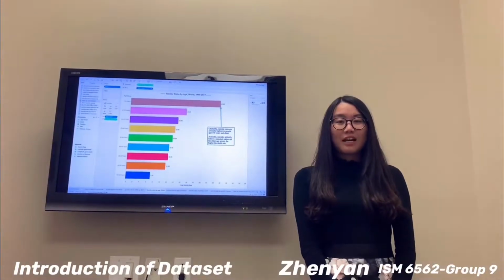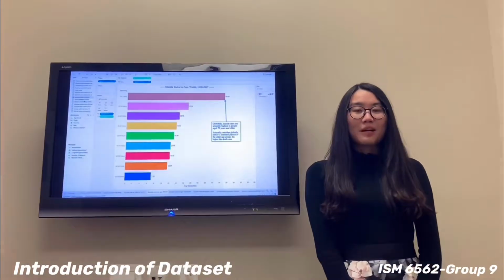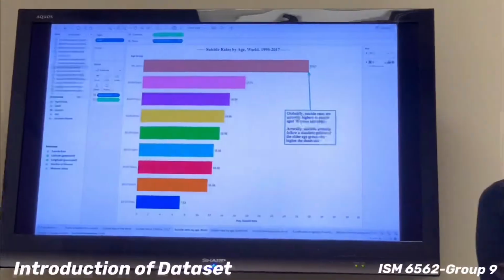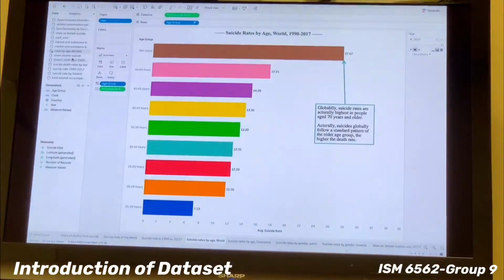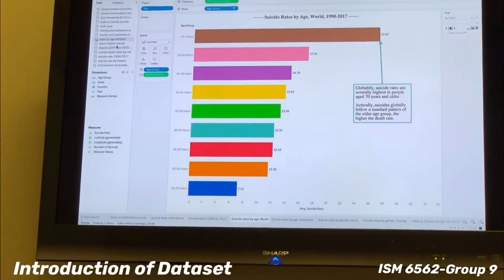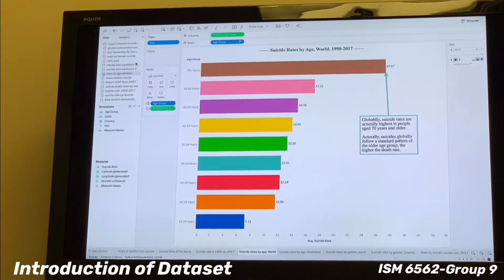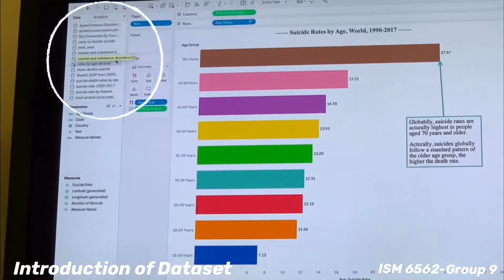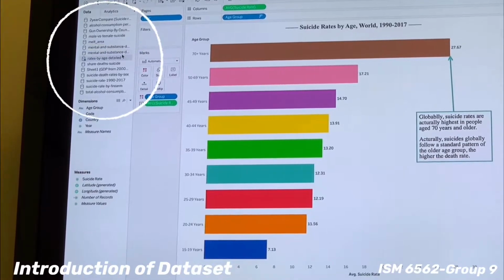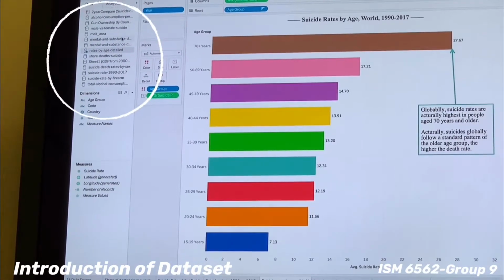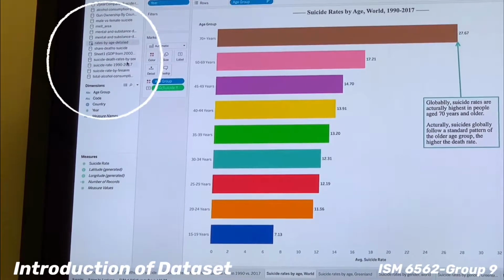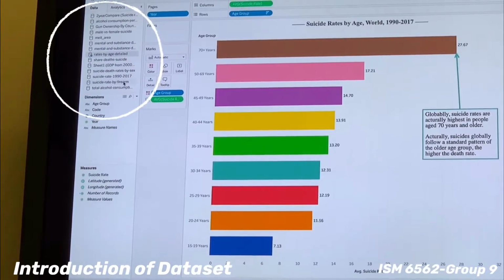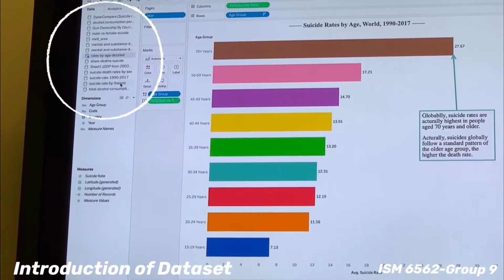Hello, Professor. I'm Zhen Yan. Today I will talk about our data sets. We have 14 data sets, as you can see on the left corner. To give an overview of Greenland's suicide rate compared with other countries, our data sets include tables of suicide rate by country, gender, and age. To analyze the method of suicide, we found data about suicide rate using firearms worldwide.